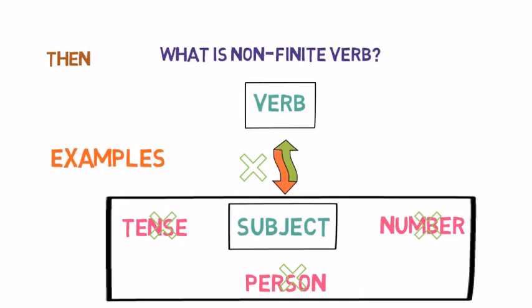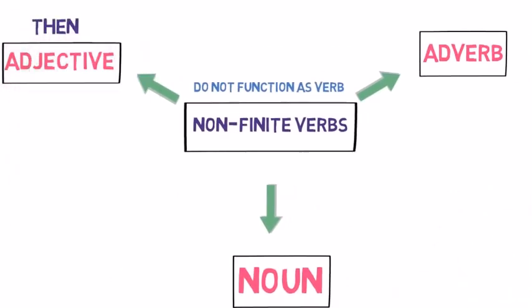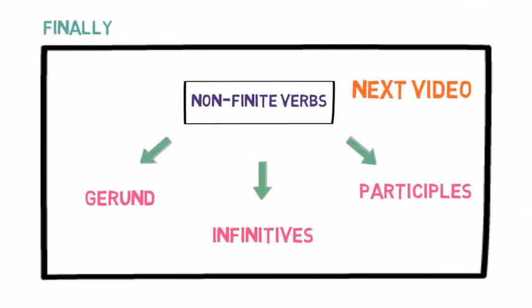It doesn't change as per the tense, person and number. Then we understood the usage of non-finite verbs in the sentence. They are used as adjective, noun and adverb in the sentence. Finally, we showed the division of non-finite verbs. They are divided into three parts: participles, gerunds and infinitives. So that's all in this lesson.